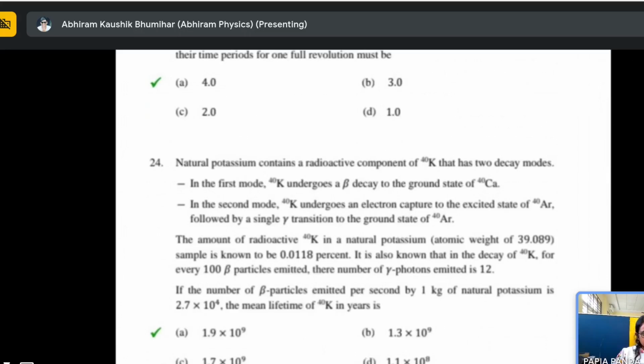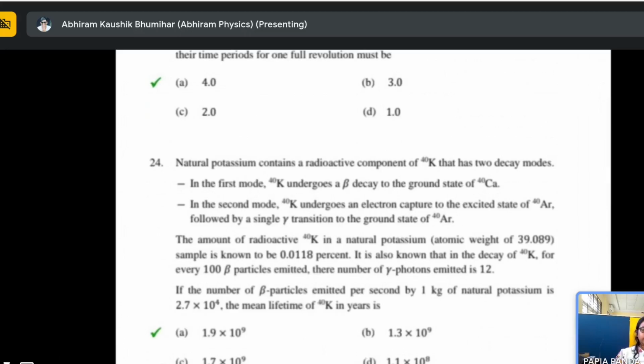And then it is also known that in the decay, for every beta particle emitted, the number of photons is 12. So how can I tell right now, but I can do it by little bit of copy, and after that I can share with you. It's a very simple question. It's only a radioactive question.